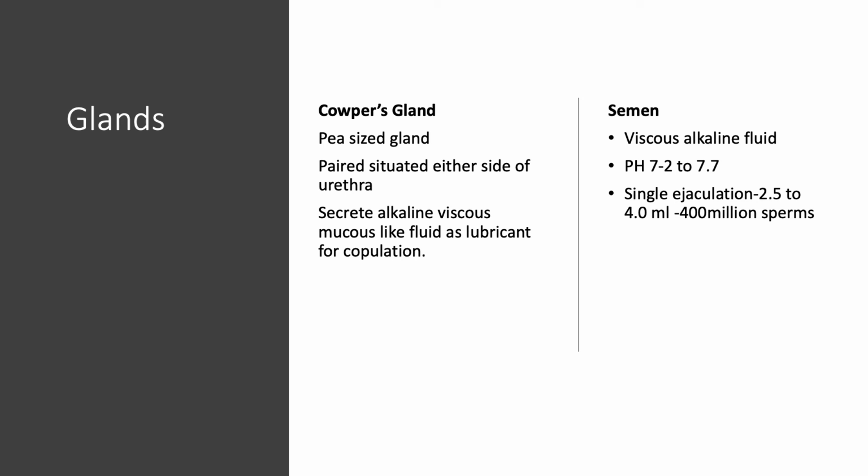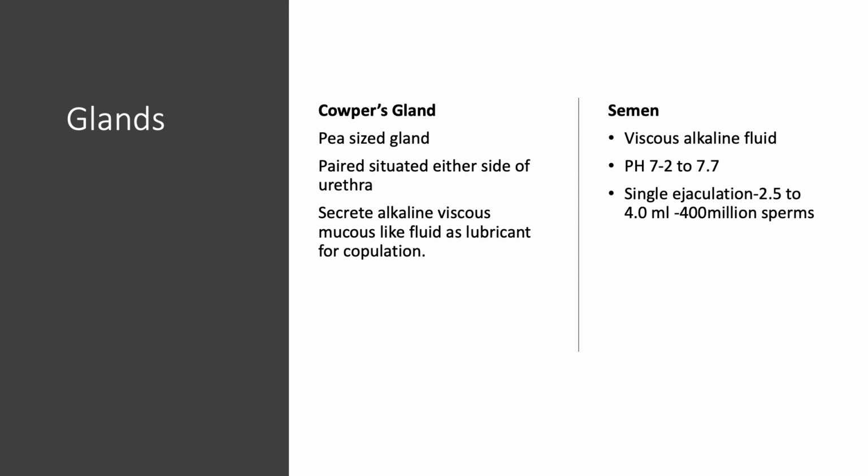These three glands' secretions and the sperms coming from the testes, all together form the semen. So what are the characteristics of the semen? The semen is a viscous fluid, alkaline in nature, with a pH of 7.2 to 7.7.